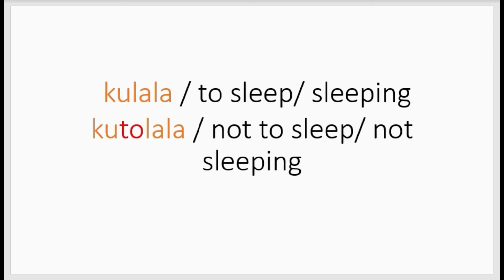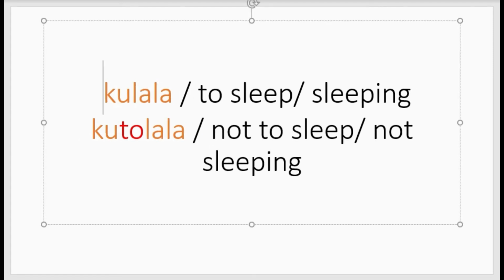Another example will be kulala, which means to sleep or sleeping. You add to between ku and lala, and you negate. That's how you negate: kutolala.